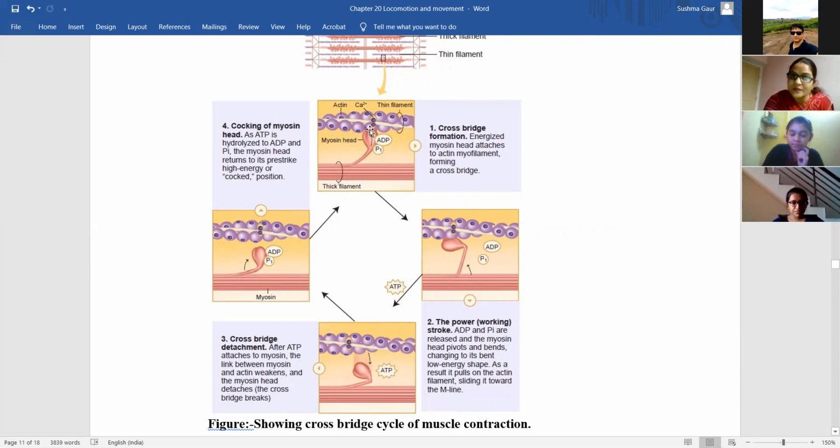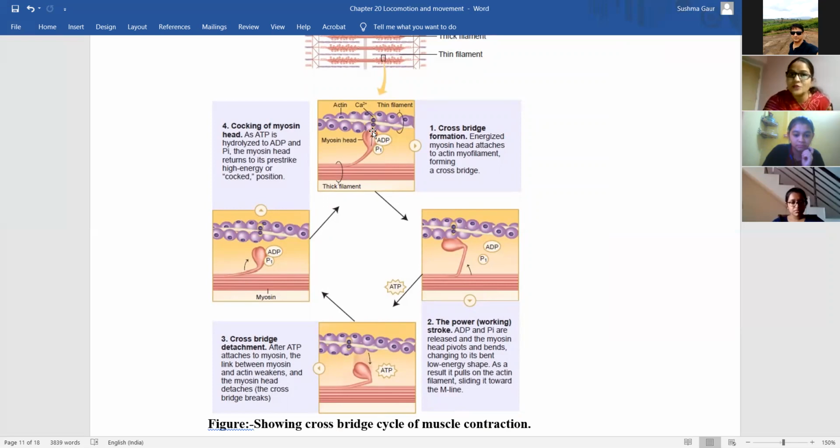This is an actin filament and this is the calcium that is bound to the troponin. When the troponin binds with the calcium, now the myosin will come and bind to actin. This is the first step of the cross bridge cycle of muscle contraction. Remember this cycle, so the muscle contraction concept will be completely clear in your mind.